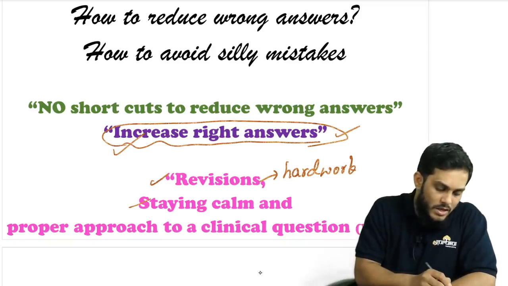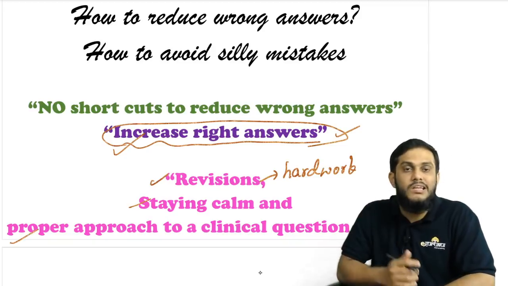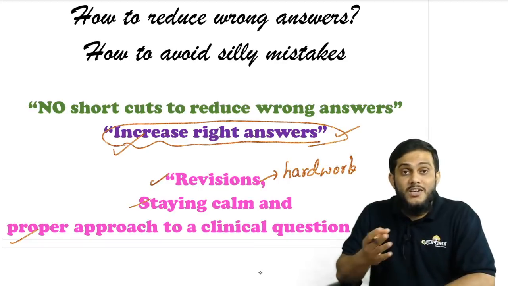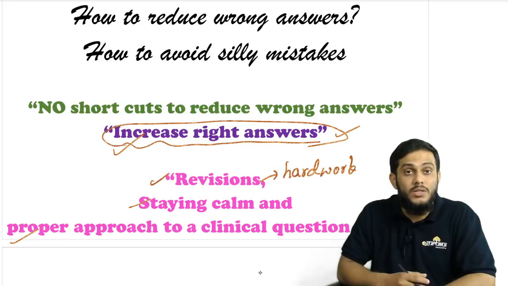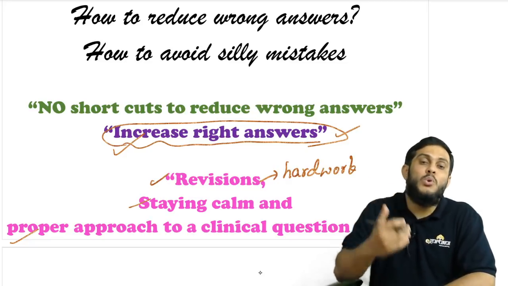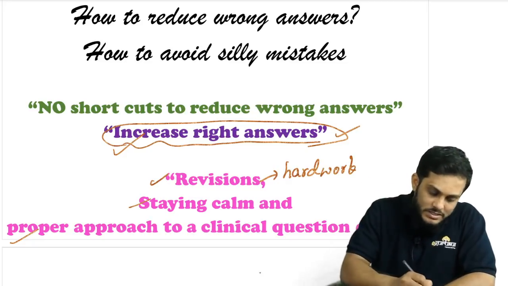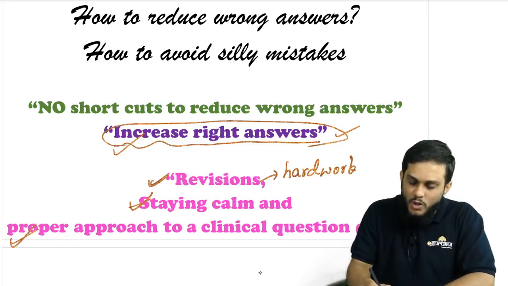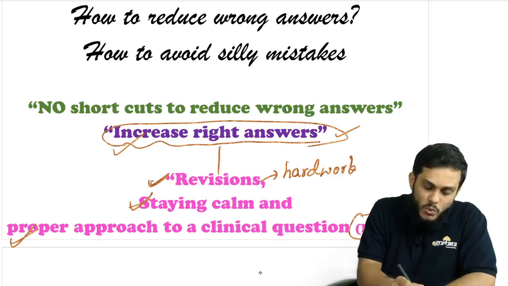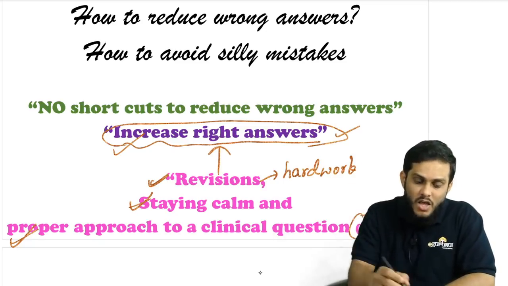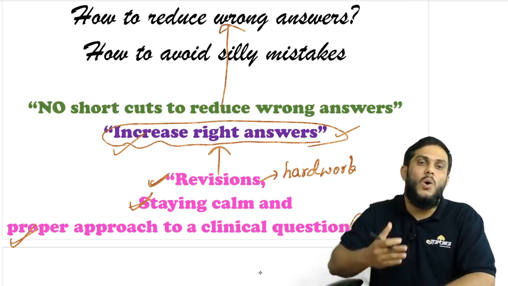So stay calm. And the third is the proper approach to the clinical question, right? Clinical questions mean there will be a paragraph of question, 5 to 8 lines. Now you need to know how to approach a clinical based question. So these are the three things, and you will get them in my NKP 15. These are the three things which help you increase right answers and reduce wrong answers.